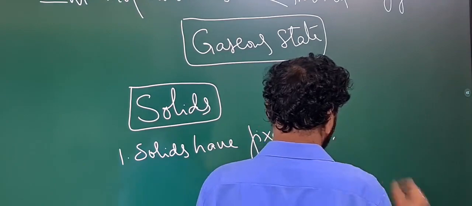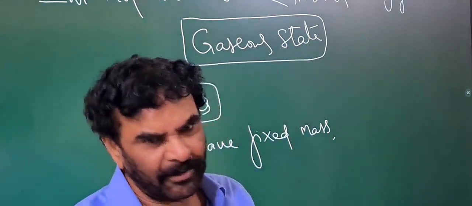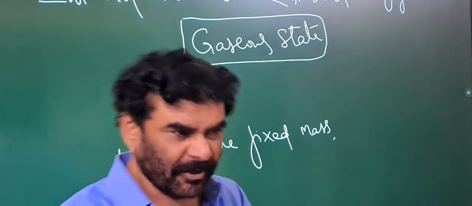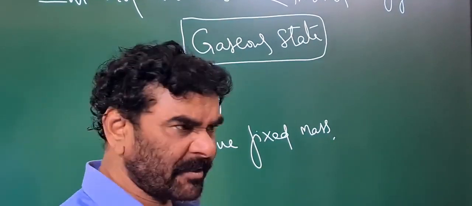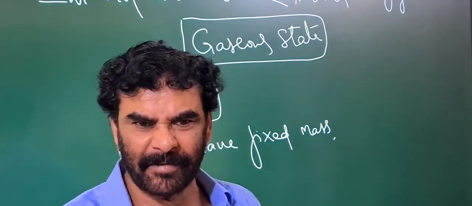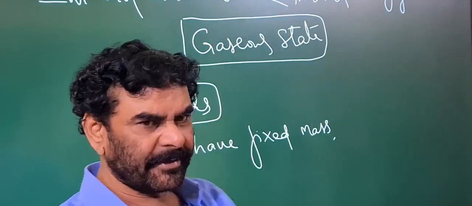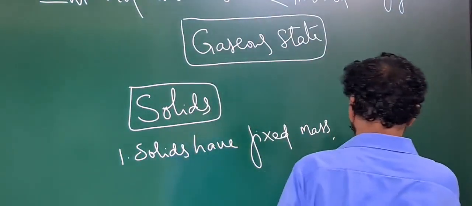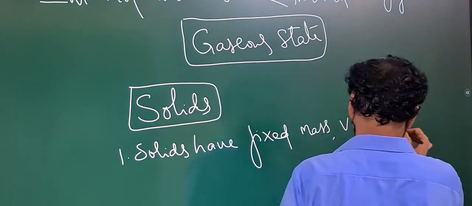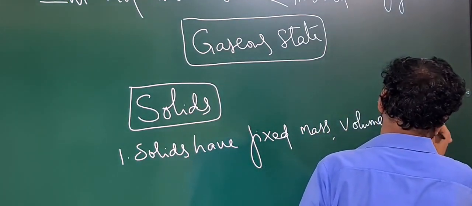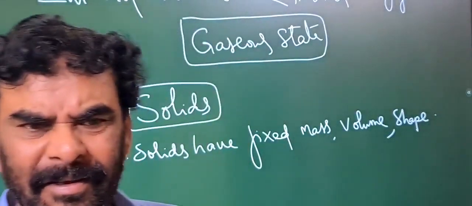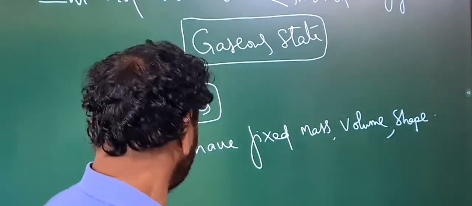Every material, whether gas or liquid, has mass; this statement is valid for all three physical states. The mass of the material will not change with time, even if it takes part in a chemical reaction. Every solid has its own fixed volume and shape.